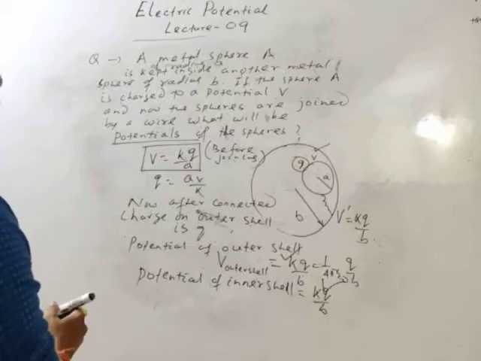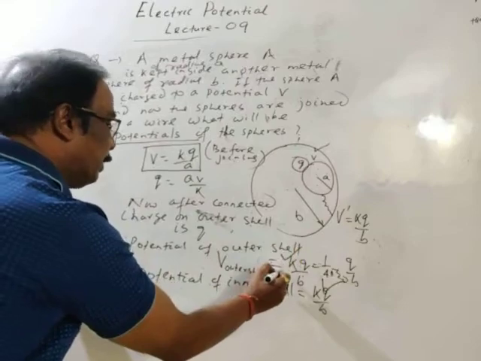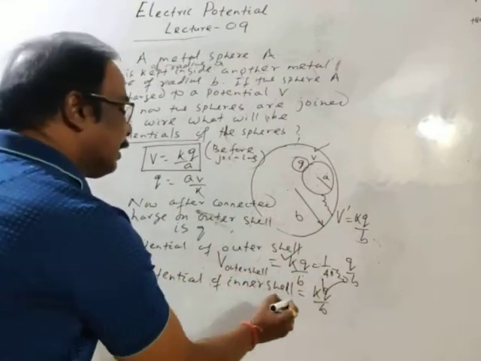Okay. Then KQ by B for both the spheres, then what will be the final answer?